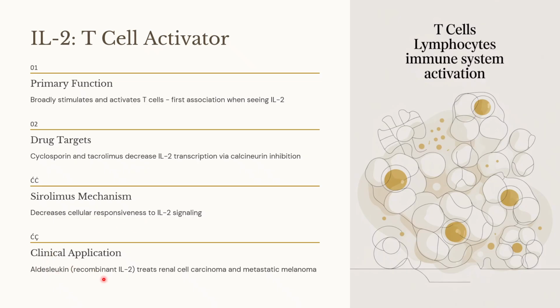Aldesleukin is a recombinant interleukin 2 which is used in renal cell carcinoma and metastatic melanoma. In renal cell carcinoma and metastatic melanoma, aldesleukin is given, thereby activating interleukin 2, which fights against the cancer by activating the T cells. In short, the T cells kill the cancer cells. The aldesleukin stimulates the T cells because it is a recombinant interleukin 2.